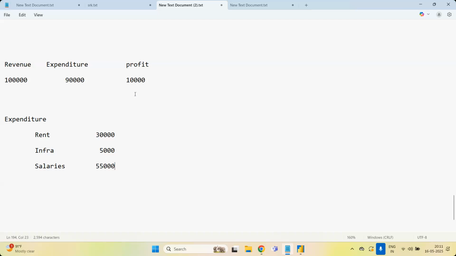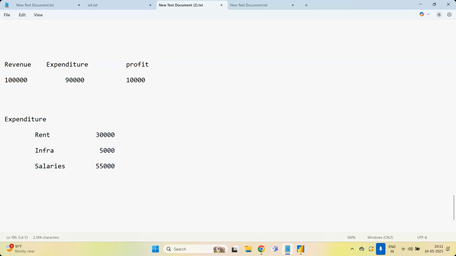Now, if I want more profit, out of these three I have to reduce one. Infrastructure, I can't do anything. Electricity bill is not in my hand. I can't switch off the lights. I can't say, guys, please switch off the light for every one minute. That will be very silly. So I can't do this one. Now either I have to move on the salaries or on the rent.